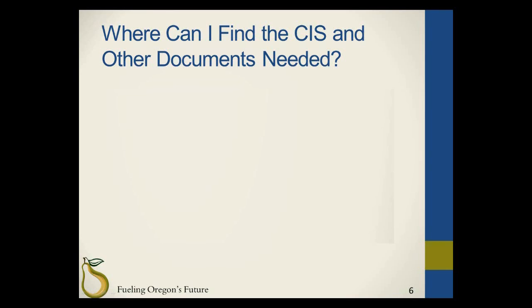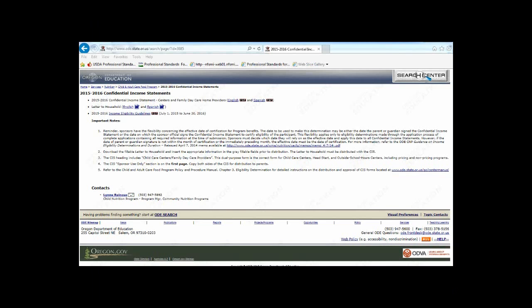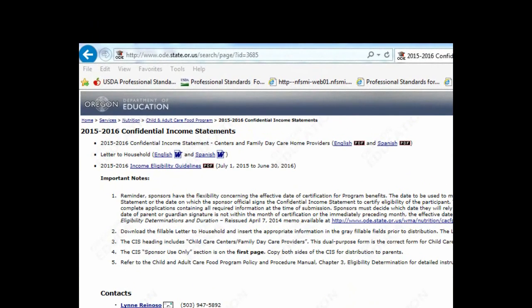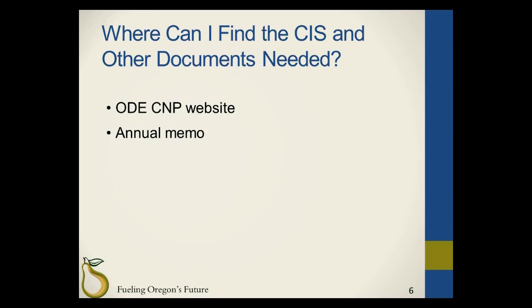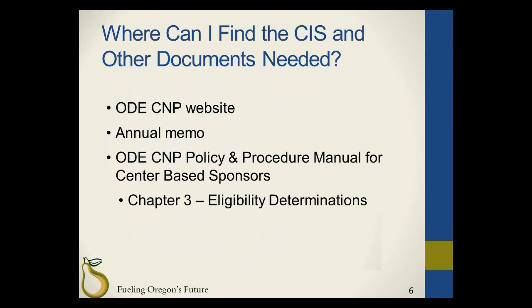Sponsors can find confidential income statements, letter to the household, and federal eligibility guidelines in the following locations: the Oregon Department of Education CACFP's public website, the annual memo sent on or prior to July 1st to the listed food program coordinator in CNP Web, and the ODE CNP Policy and Procedure Manual for Center-Based Sponsors, Chapter 3, Eligibility Determinations.